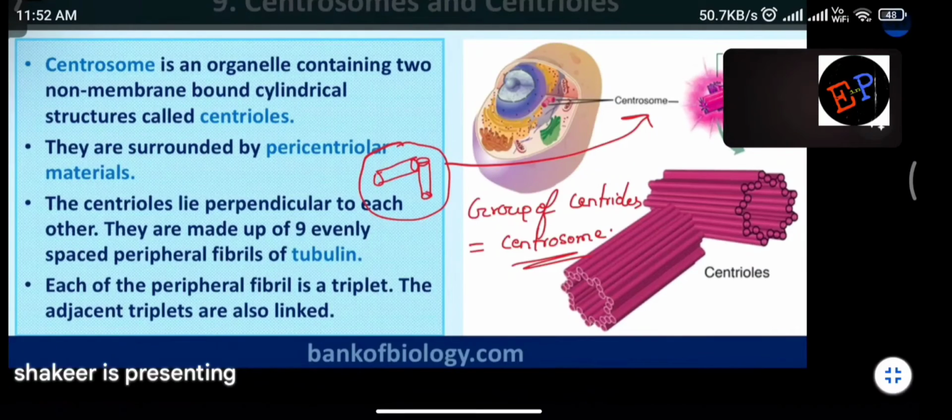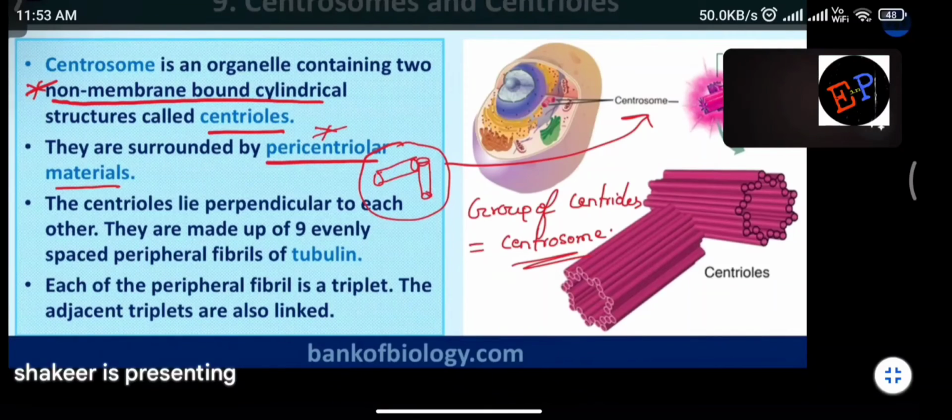Now let us see. A centrosome is an organelle containing 2 non-membrane bound cylindrical structures called centrioles. Are you able to understand? So the centrosome is made up of non-membrane bound structures. It means centrioles do not have any membrane. This is another important point. Centrioles have no membrane. They are surrounded by pericentriolar materials. What is the name of the materials which surround these centrioles? They are called pericentriolar materials.